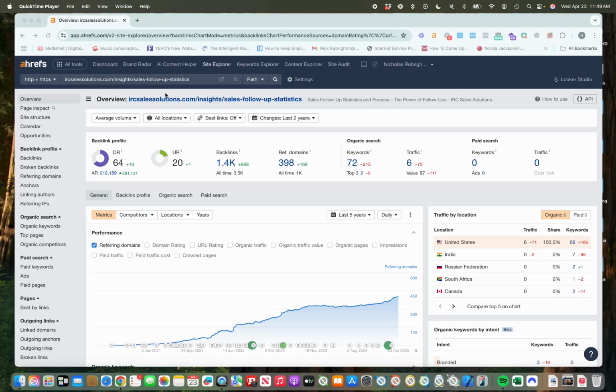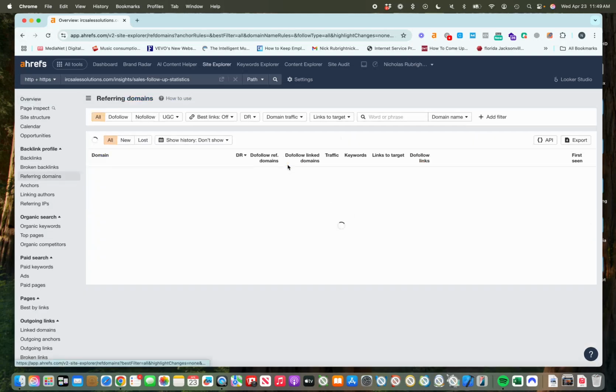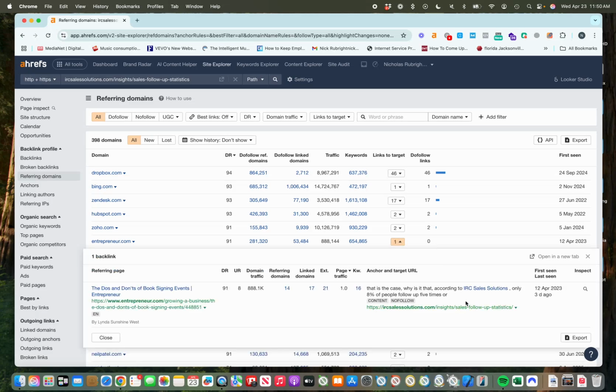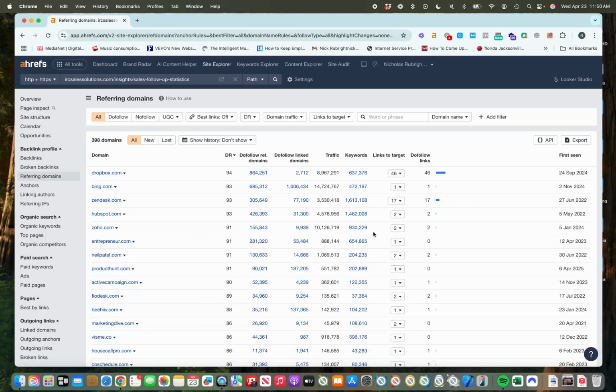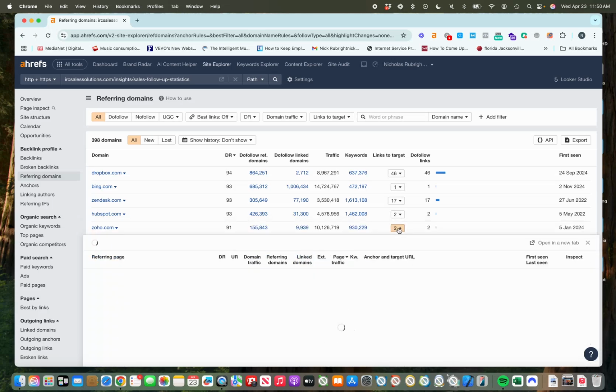Just to show you an example, this is a page that we published for a client that has over 1,400 backlinks from 398 domains. Many of them are DR90 plus domains, like entrepreneur.com, which is a PR level tier 1 website, and big CRM companies like HubSpot and Zoho.